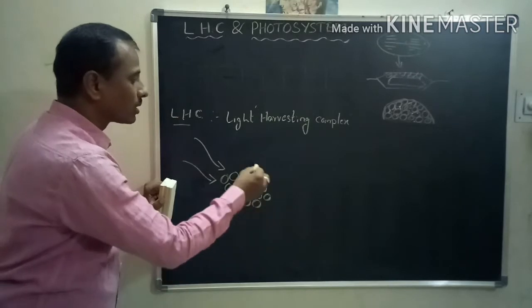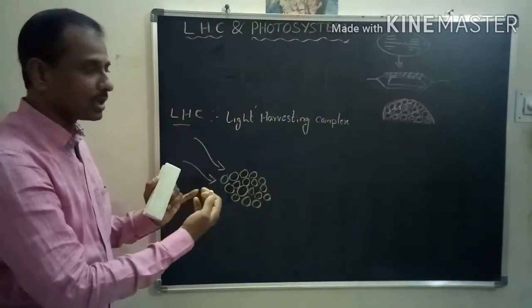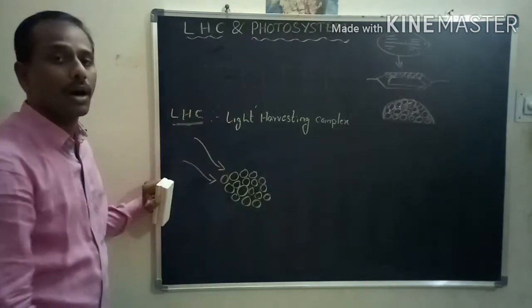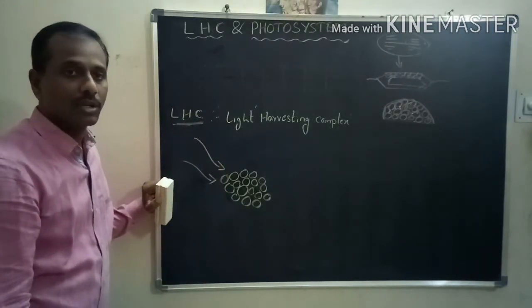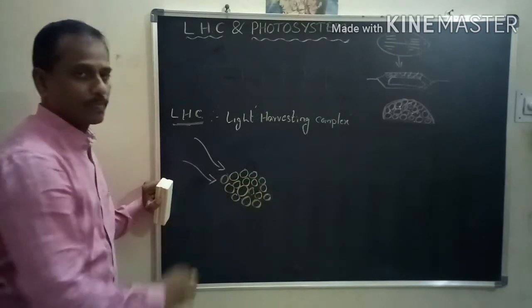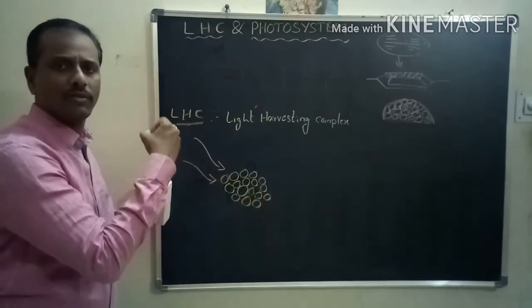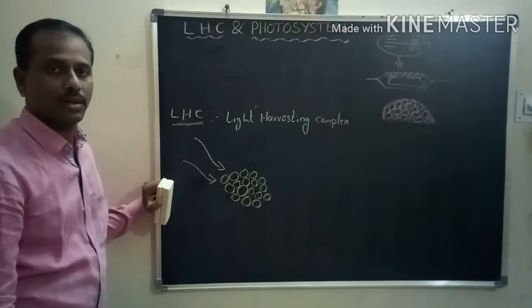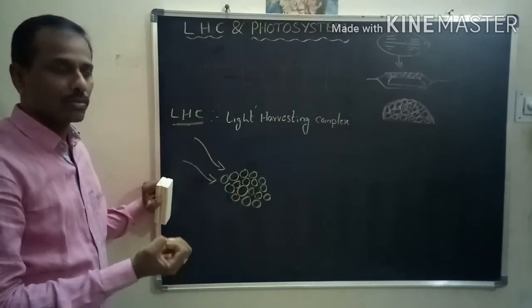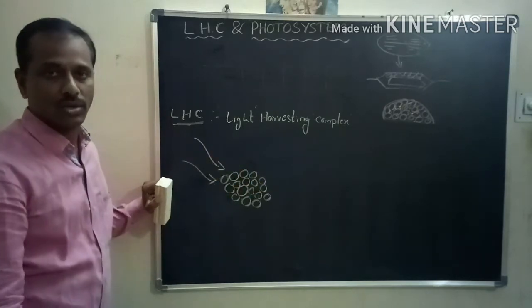The pigment molecules which can trap the light energy, that group is called the light harvesting complex. That means a number of pigments are present here. Chlorophylls are there, carotenoids are also present. All the pigments can trap the light energy and participate in the light reaction.